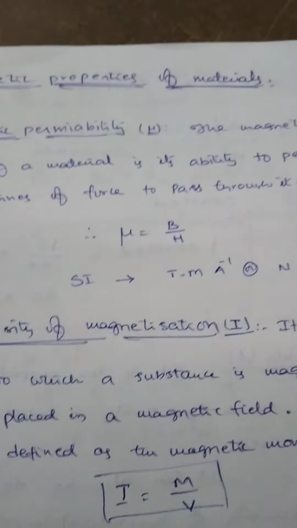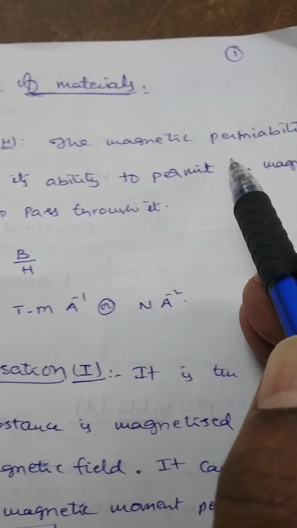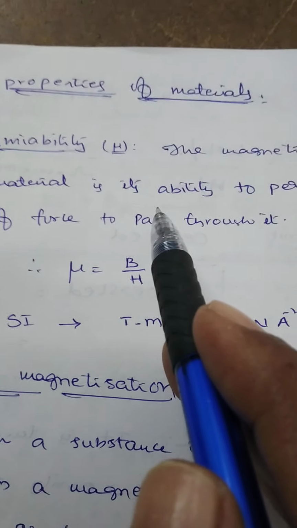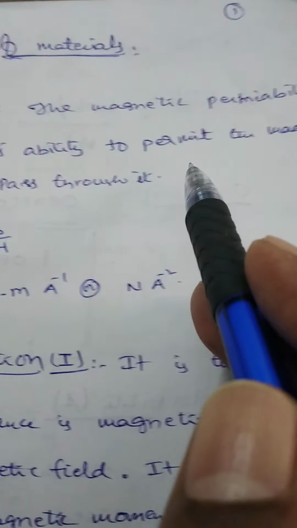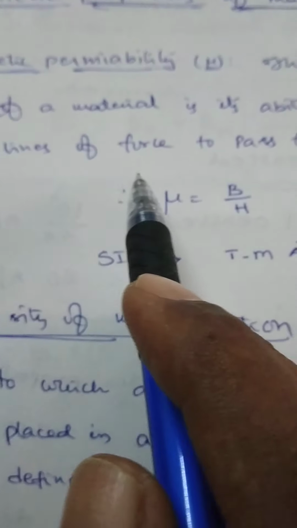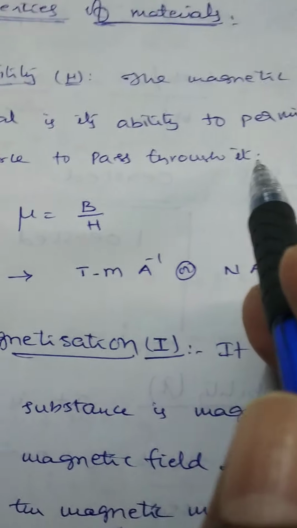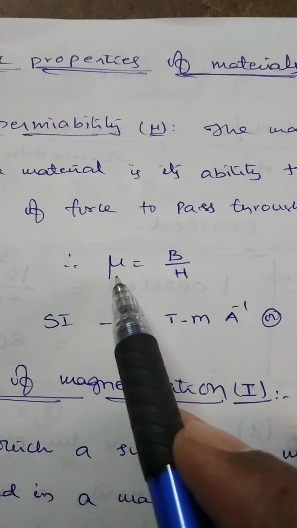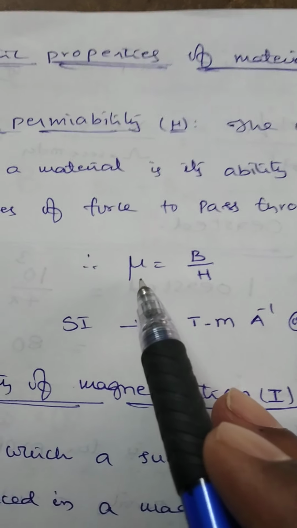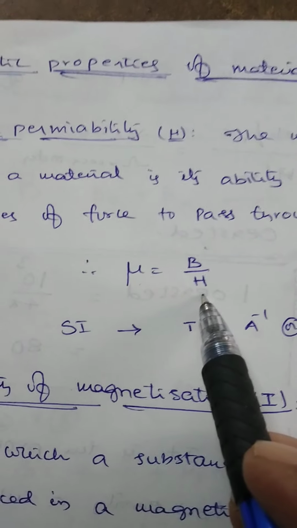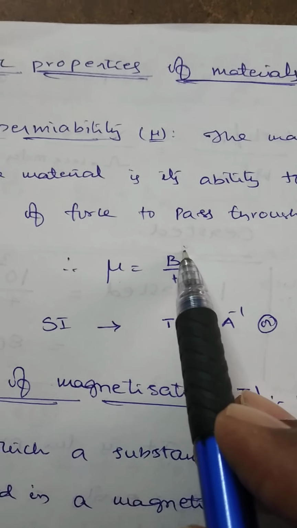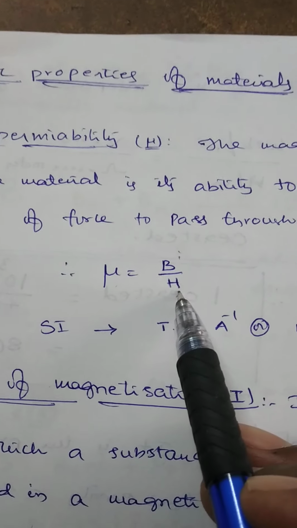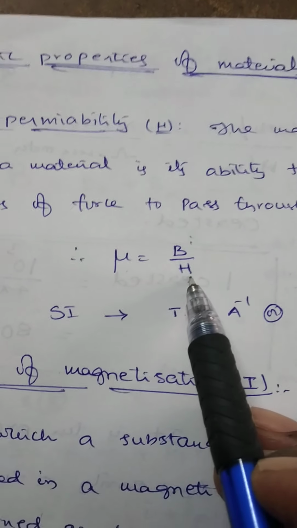The magnetic permeability of a material is its ability to permit the magnetic lines of forces to pass through it. In general, permeability is represented by mu is equal to B by H, where B is the magnetic induction field and H is the magnetizing field.